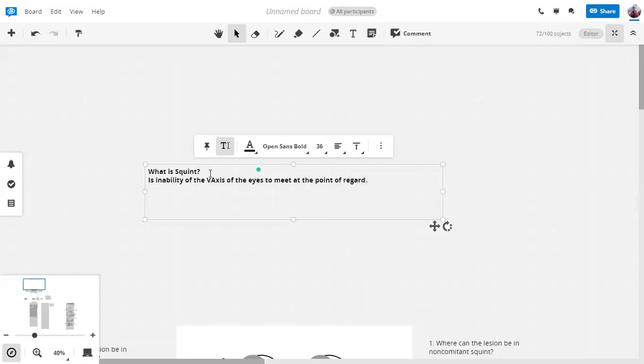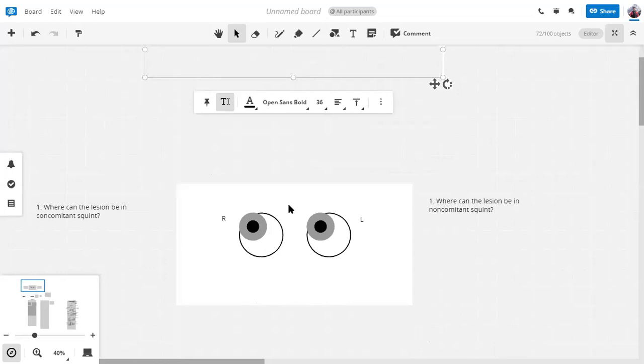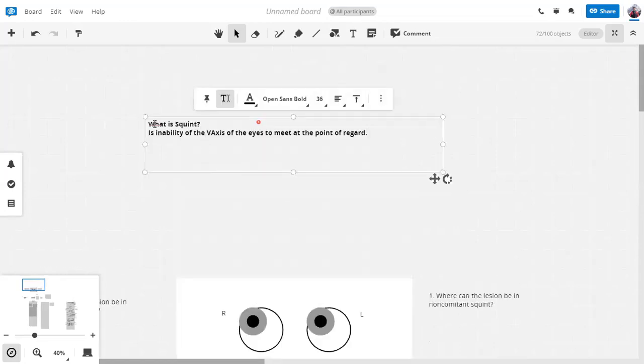What does this mean? When we're saying that the visual axes of the eyes are unable to meet at the point of regard, this basically means that when we have eyes and they're looking at an object, as you're looking at your phone screen or a laptop screen, both of your eyes are looking at the same point. If you're reading this line, both of your eyes are looking at the letter you're reading. So this is the point of regard at which your eyes are looking.